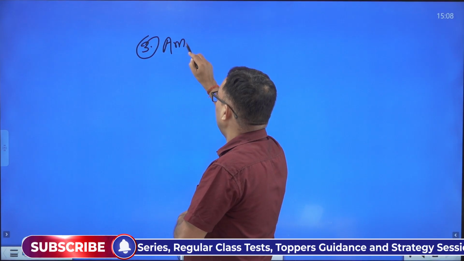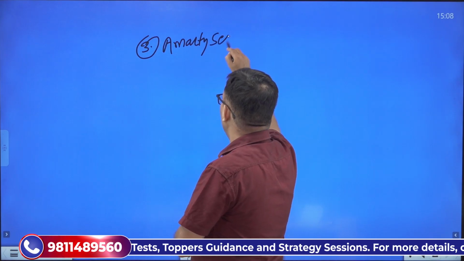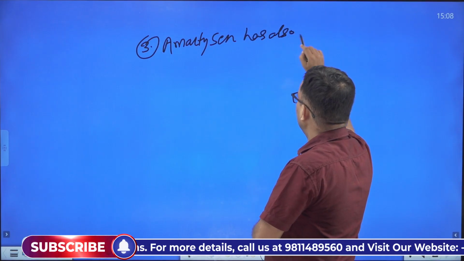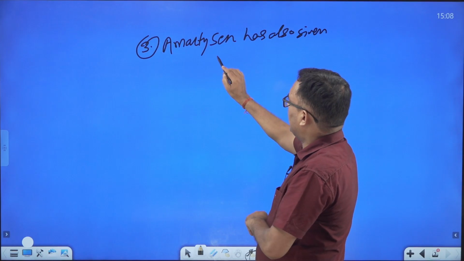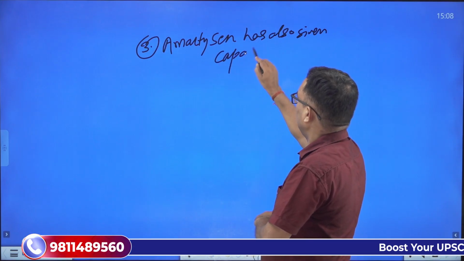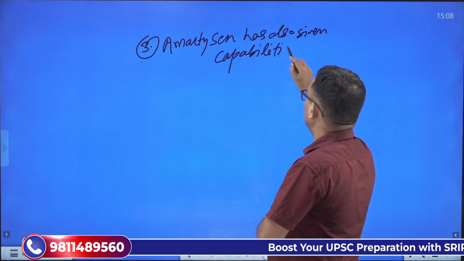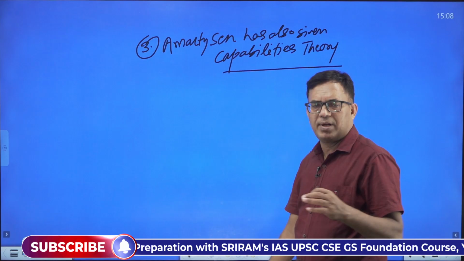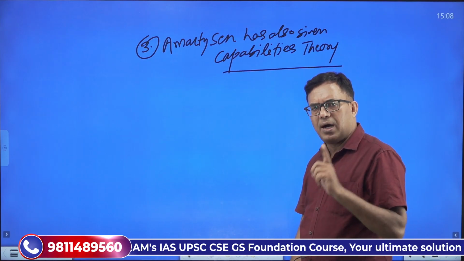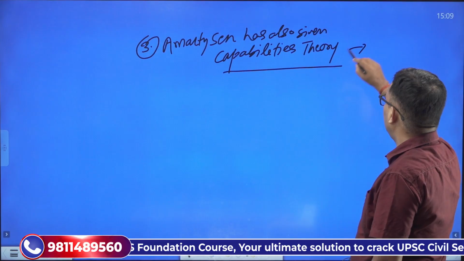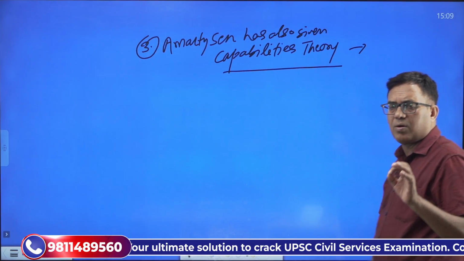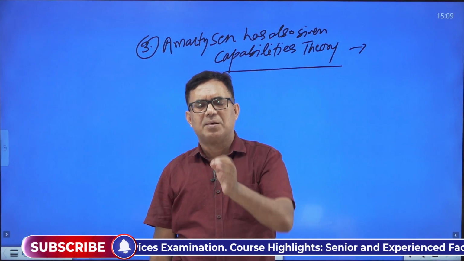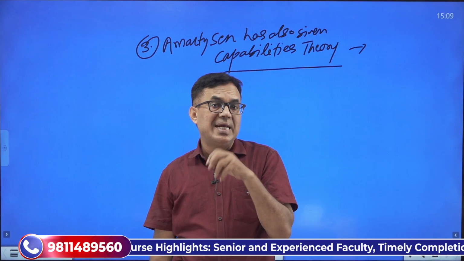Third one, we can say Amartya Sen has also given the capabilities theory, right? As per Amartya Sen, poverty is not just the lack of income. Rather, poverty is a condition of incapability.